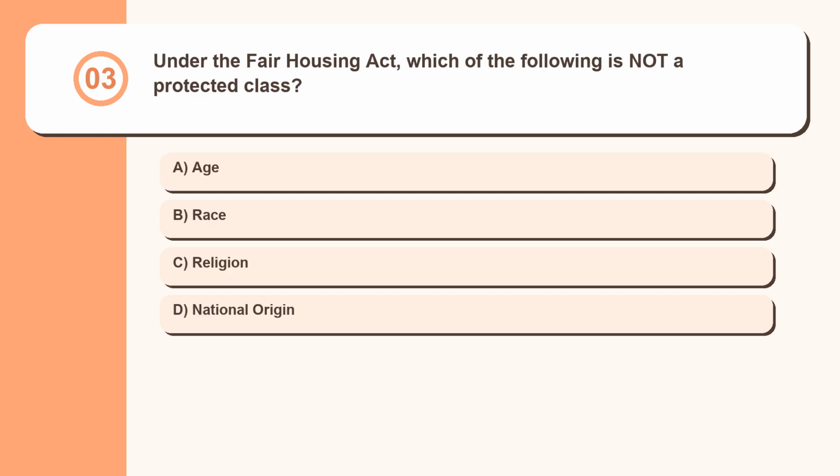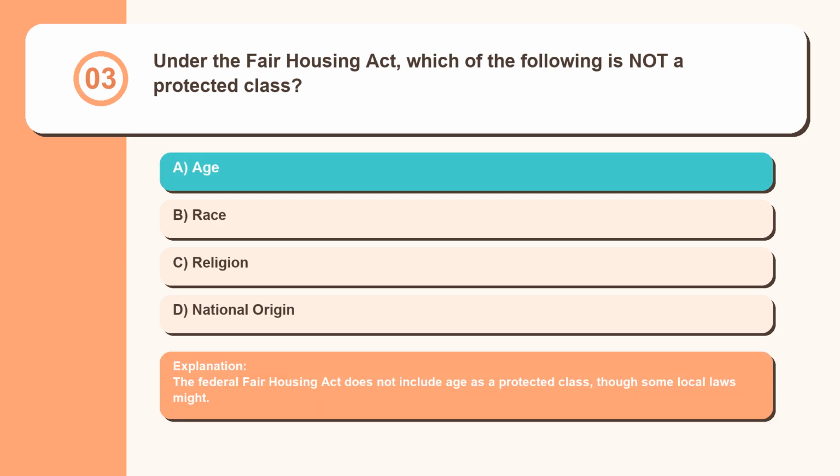Question 3. Under the Fair Housing Act, which of the following is not a protected class? Age, race, religion, national origin. The Federal Fair Housing Act does not include age as a protected class, though some local laws might.